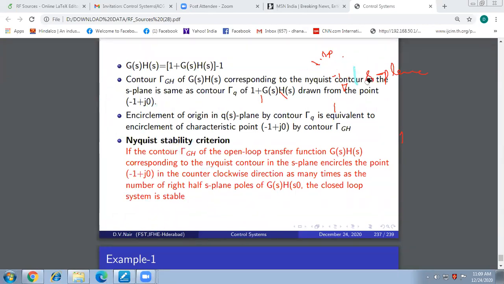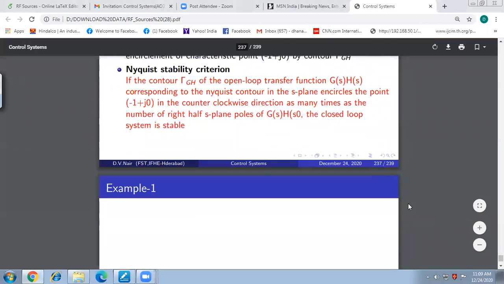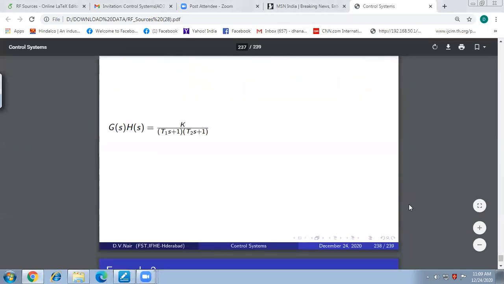It is relating the stability of the closed loop system from what? The open loop system itself, right? With only the open loop system. Let us take this example.